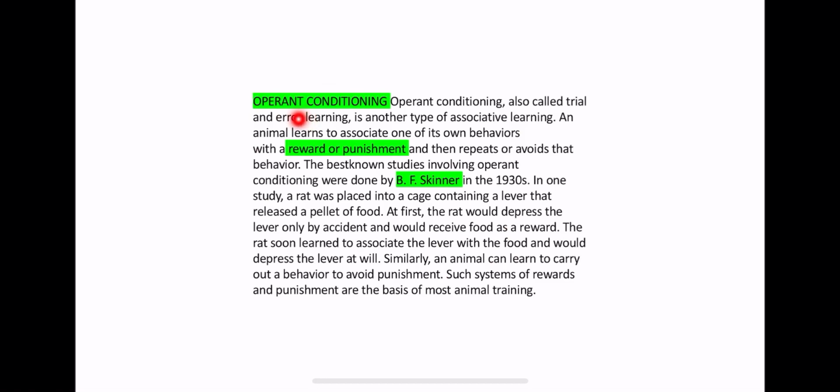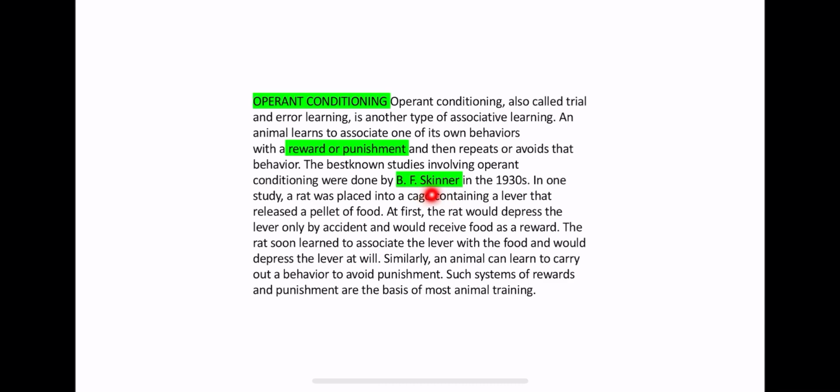The second type is operant conditioning. Operant conditioning is a type of learned behavior. It includes trial and error, and it includes reward and punishment. Trial and error, reward or punishment: those are the key words for operant conditioning. Actually, operant conditioning is the way many trainers train animals. It is the base for most trainers who train animals. And this behavior was studied by Skinner.